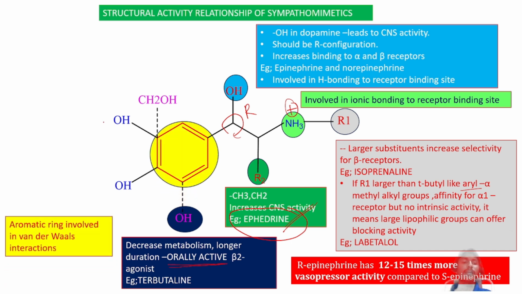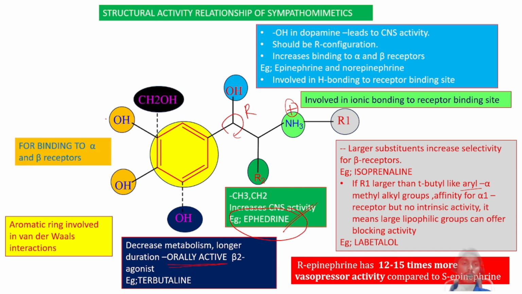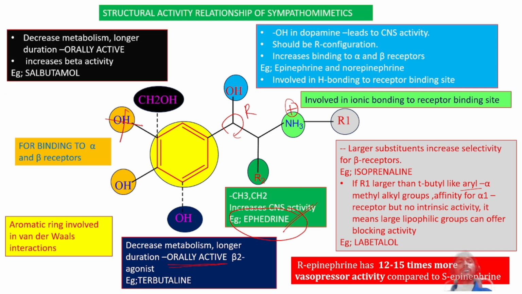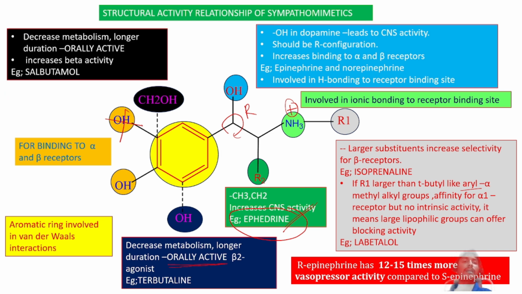Next, the aromatic ring. This aromatic ring can be involved in van der Waals interaction with the receptor. Next, the OH group is there. These two OH groups are responsible for binding to the alpha and beta receptors. If we remove this OH group and instead of OH make it a CH2OH group, as in the case of salbutamol, then what will happen? If the OH group is not there, metabolism automatically decreases, giving a longer duration of action, and the drug is orally active. The example of the drug is salbutamol.